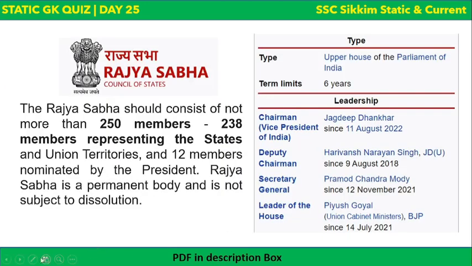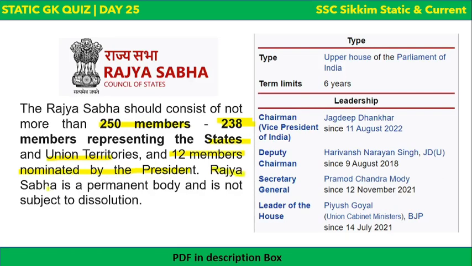Let's read it in detail. The Rajya Sabha should consist of not more than 250 members. So 250 is the maximum: 238 members representing the states and union territories, and 12 members nominated by the president. So remember it. Can you please write in the comment box who is the Rajya Sabha member from Sikkim?